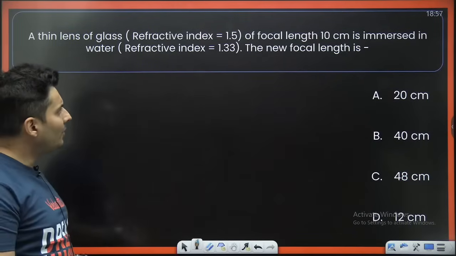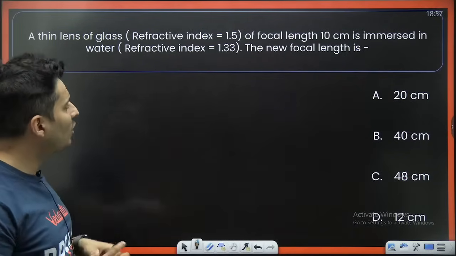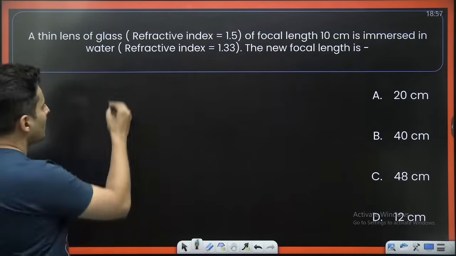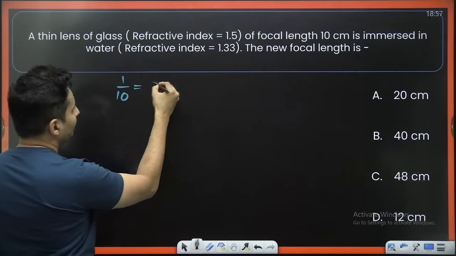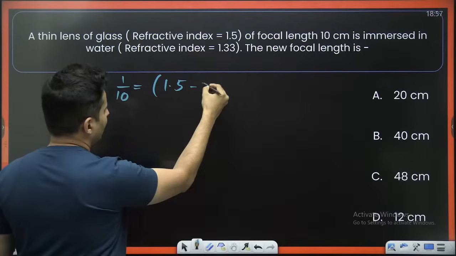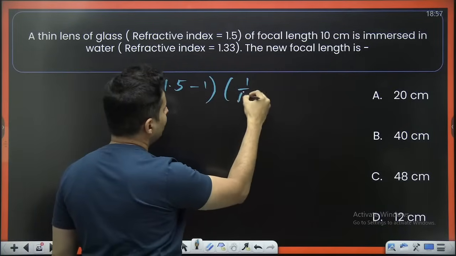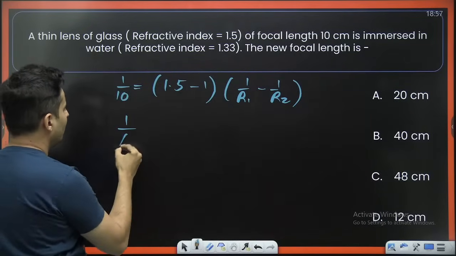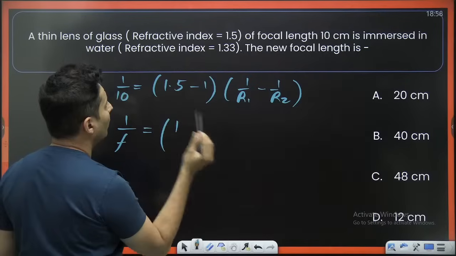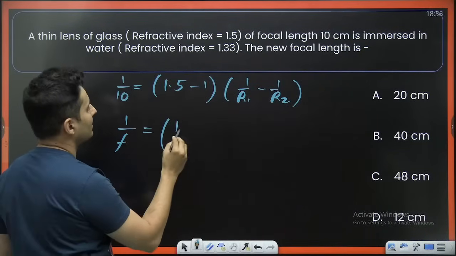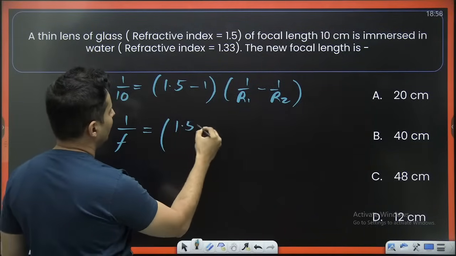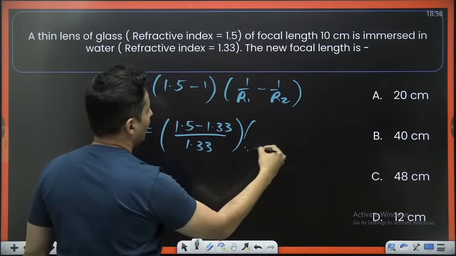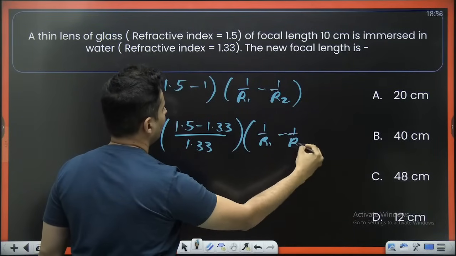A thin lens of focal length 10 is immersed in water. The new focal length is how much? A thin lens of focal length 10 is in air, so the formula will be like this. In water, the new focal length I don't know. Relative refractive index I'll have to take, so this will be 1.5 minus 1.33, whole thing divided by 1.33, and this is 1 by R1 minus 1 by R2.